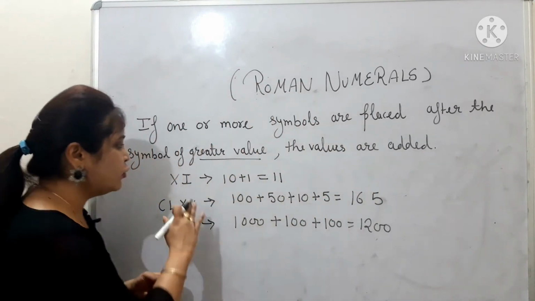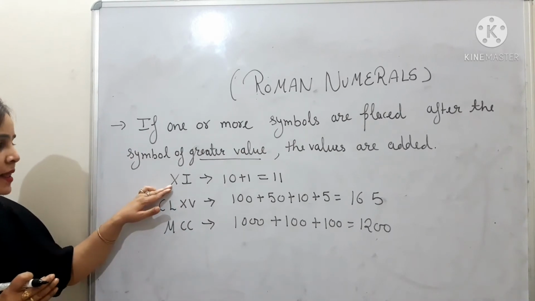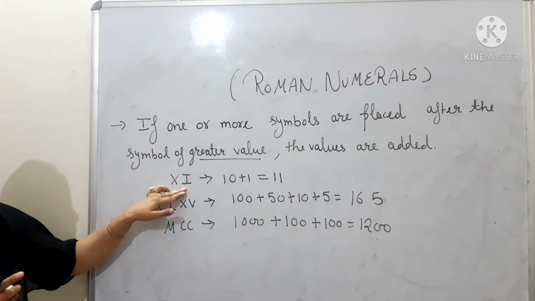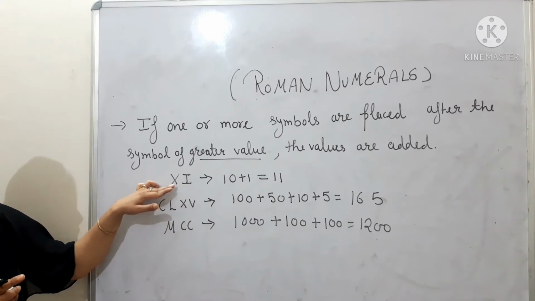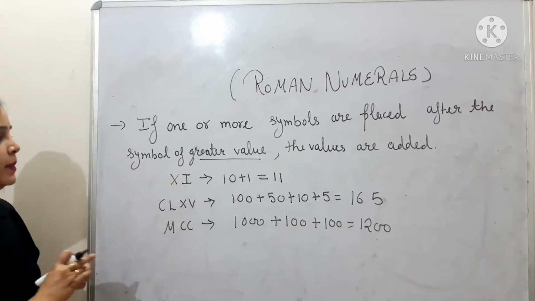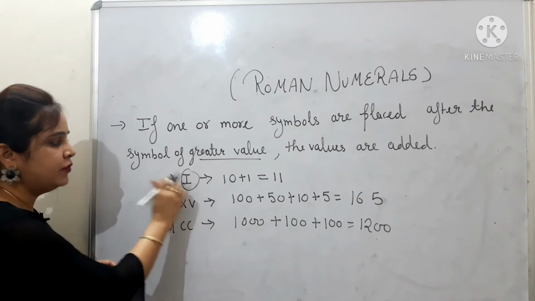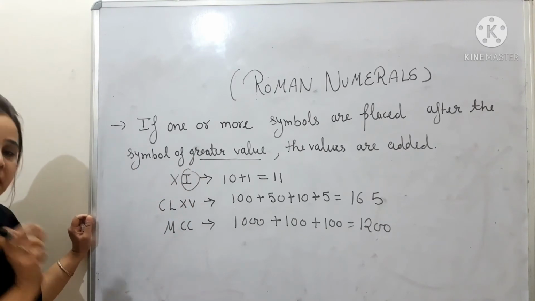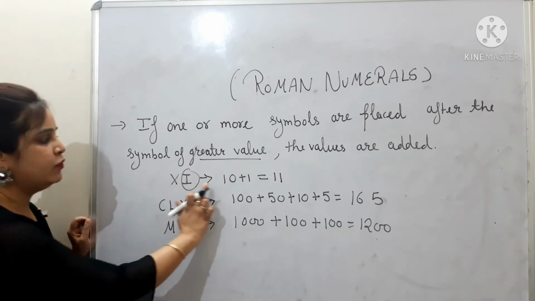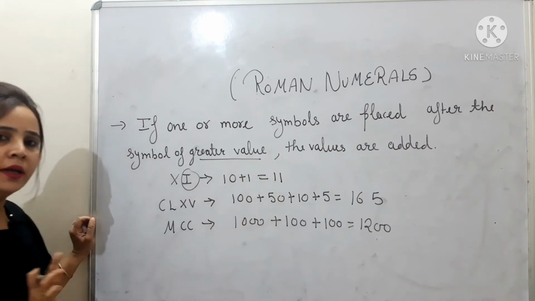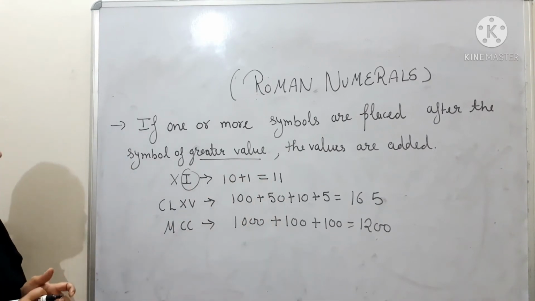So let's suppose you have written X here. This X is of higher value as compared to I. X stands for 10, I stands for 1. It means this I is written after X, so these values will be added. So it will be 10 plus 1, that is 11. Clear? Let's take some more examples.